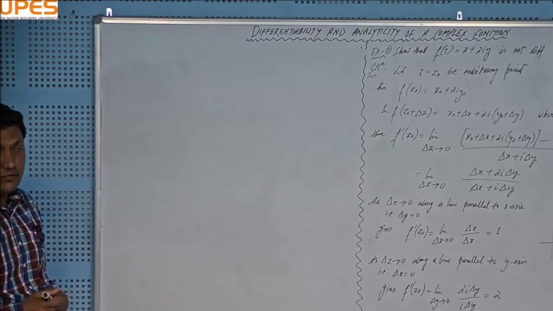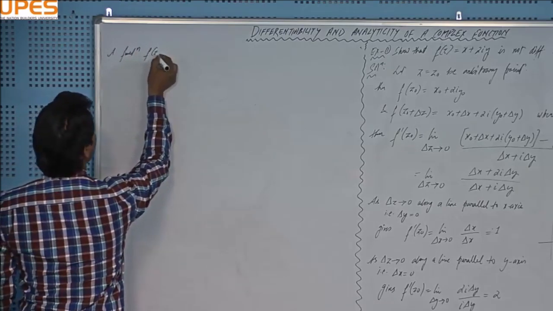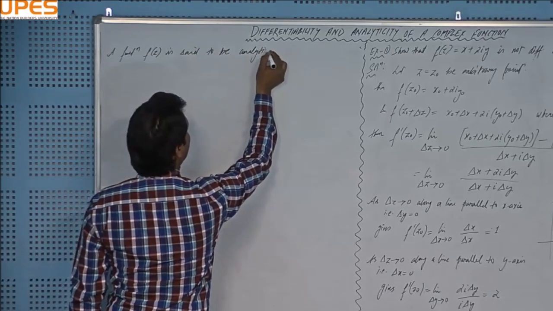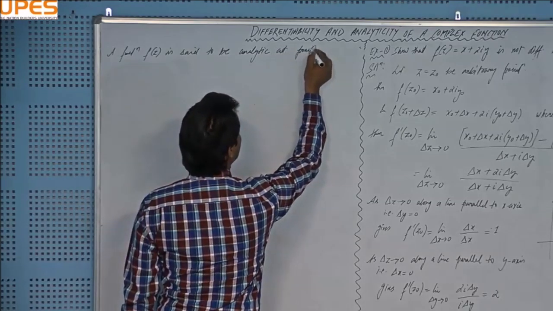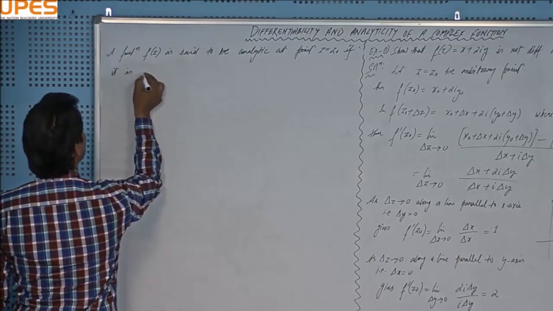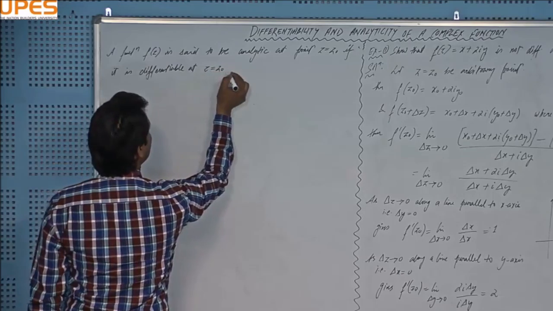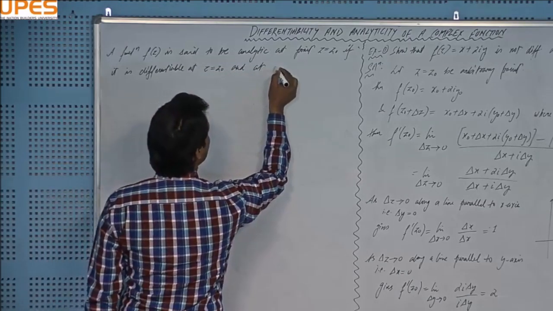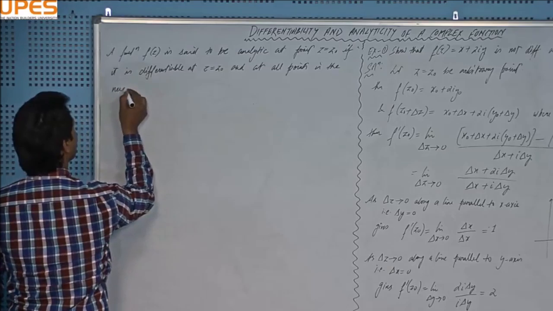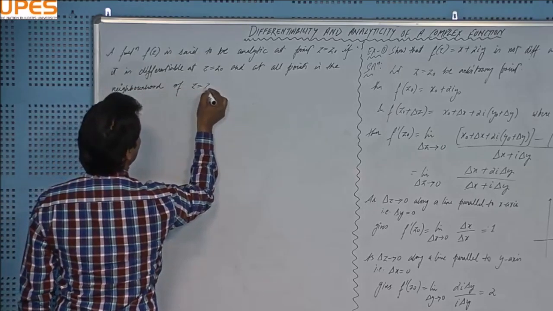Okay, so analyticity of a complex valued function. A function f(z) is said to be analytic at point z equal to z naught if it is differentiable at z equal to z naught and at all points in the neighborhood of z equal to z naught, right?